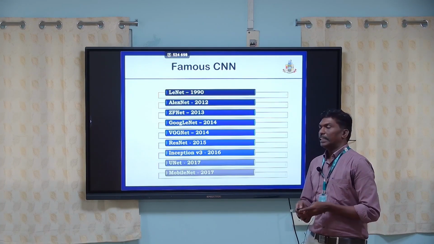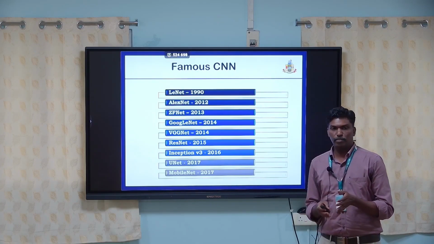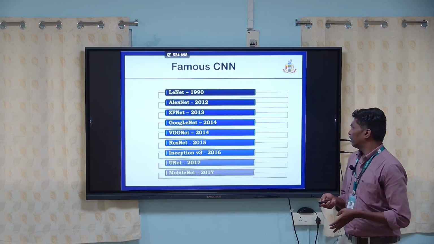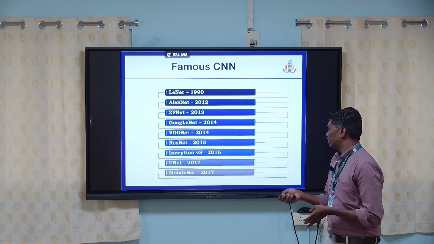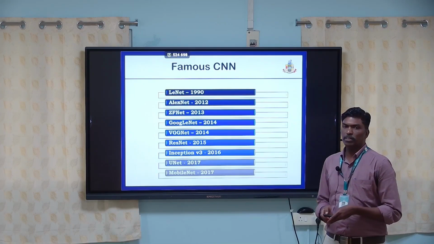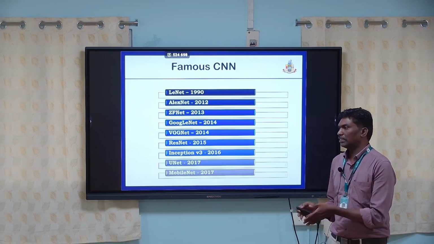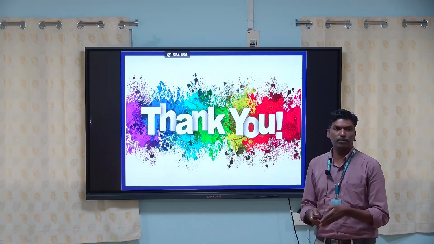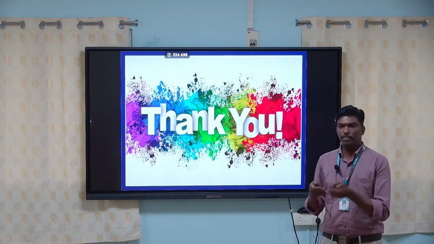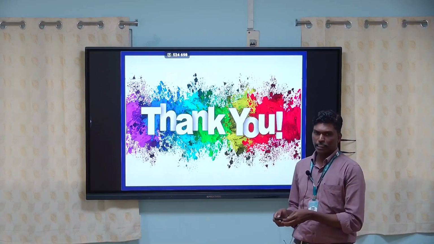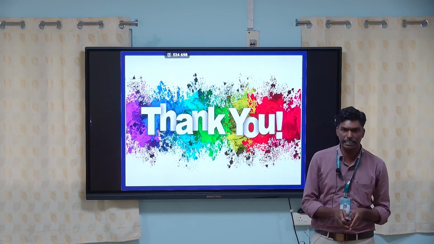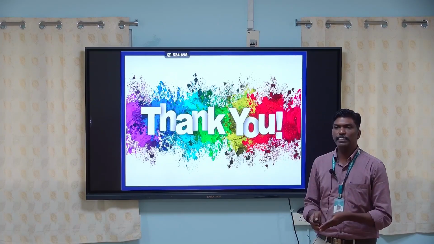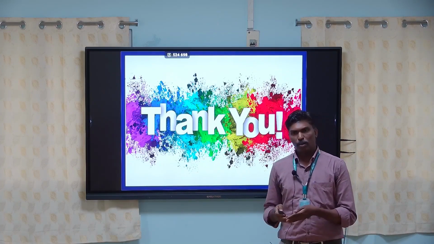Apart from this general architecture, we have different models like LeNet, AlexNet, ZFNet, GoogleNet, InceptionNet, and UNet. These models can be employed for image classification as well as natural language classification problems. Today we have discussed the fundamentals of deep learning and the layers of the convolutional neural network. Convolutional neural networks find applications in image classification and natural language processing, and they are the basics of building LLM models. Thank you.